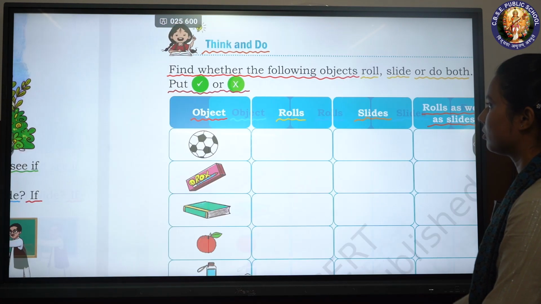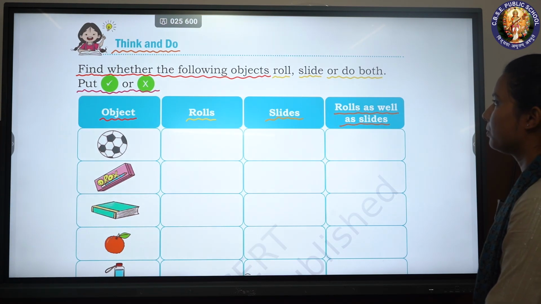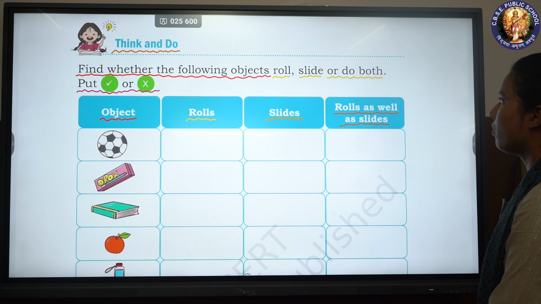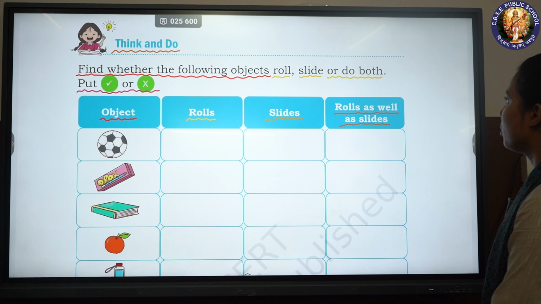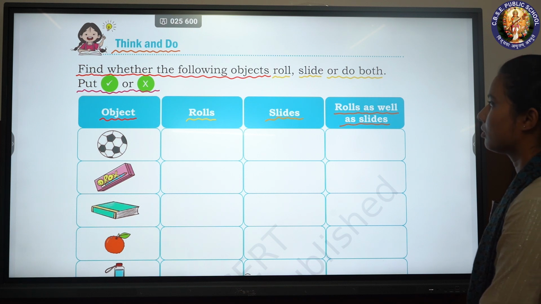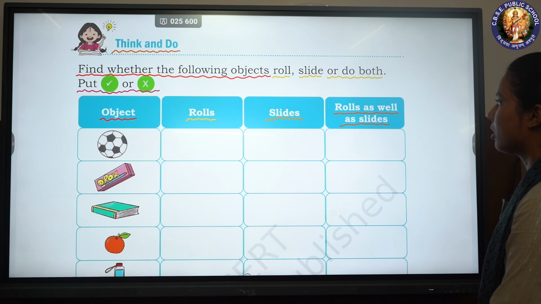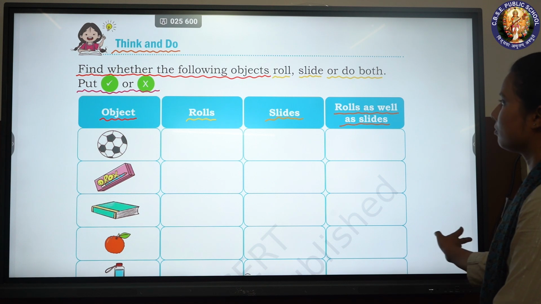Think and do. Find whether the following objects roll, slide, or do both. Put tick or cross. Object: rolls, slides, rolls as well as slides.